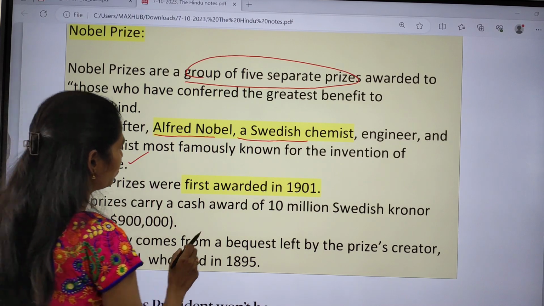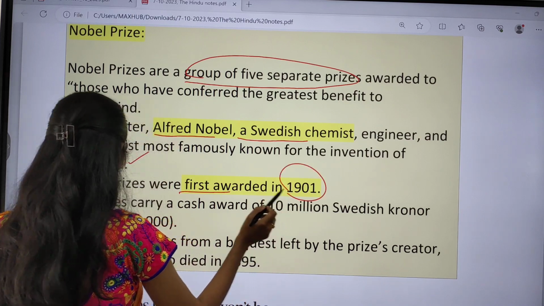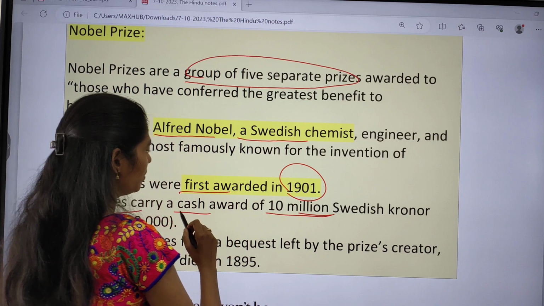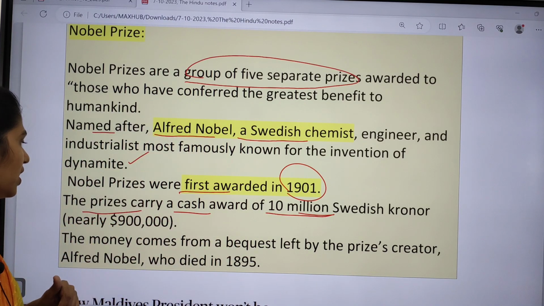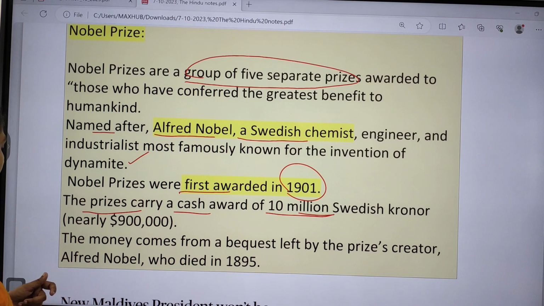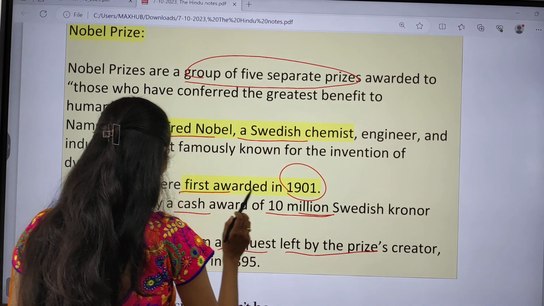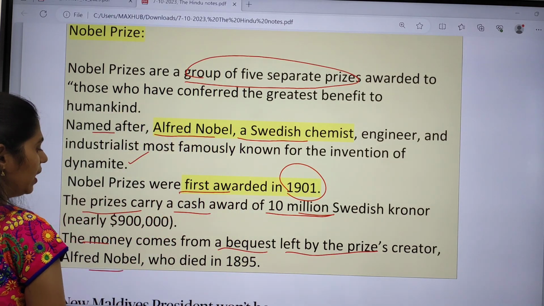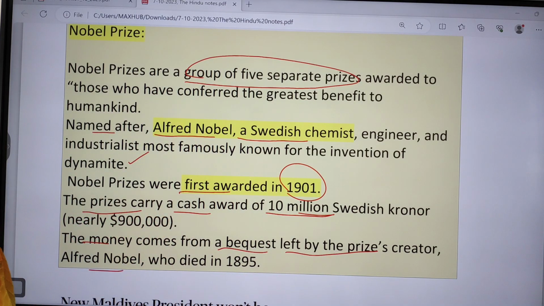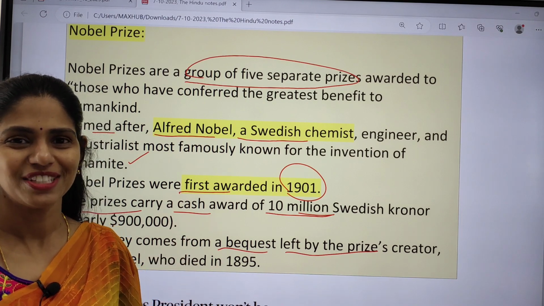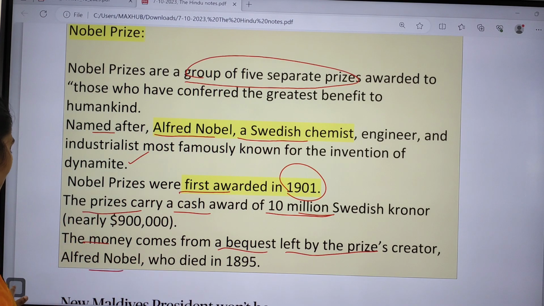The Nobel Prize was first awarded in 1901, and the prizes carry a cash award of 10 million Swedish krona, which is nearly 9 lakh dollars. So it is a huge amount, and this money comes from a bequest left by the prize creator, Alfred Nobel, who died in 1895. So these are some basic general knowledge or GK facts regarding the Nobel Prize.